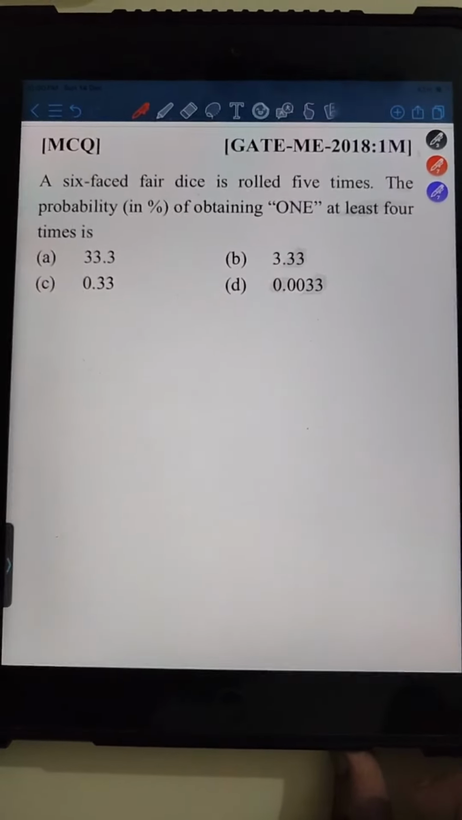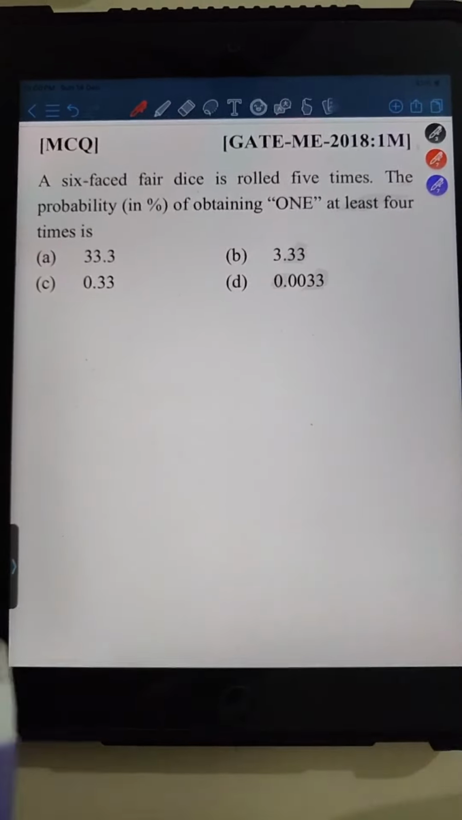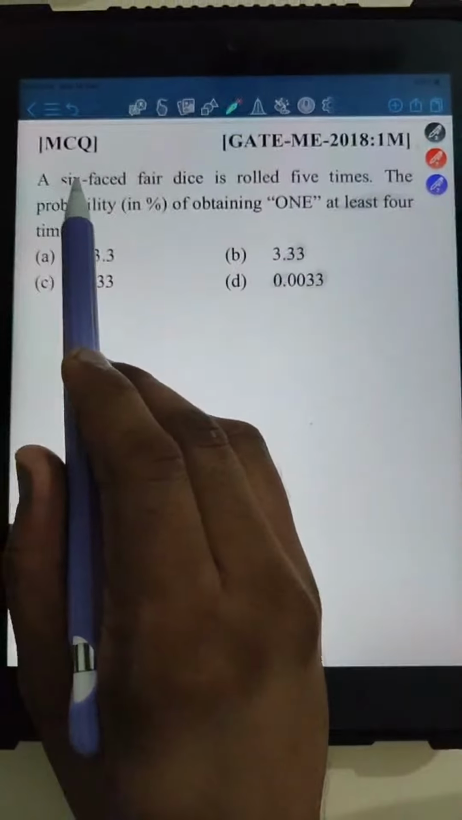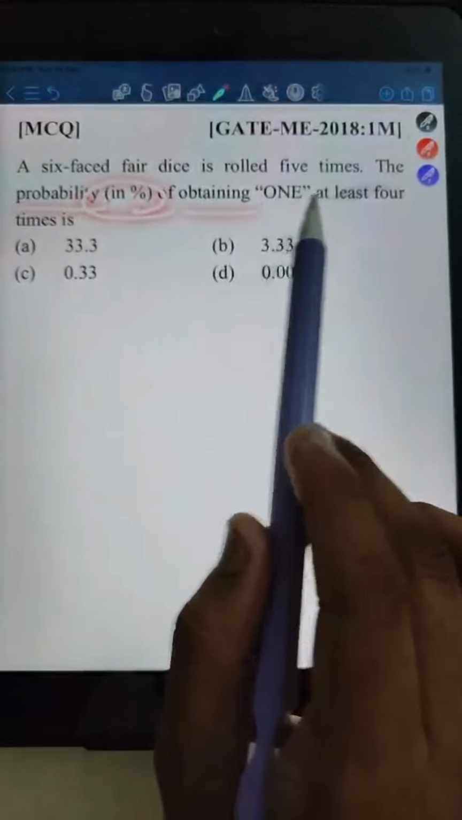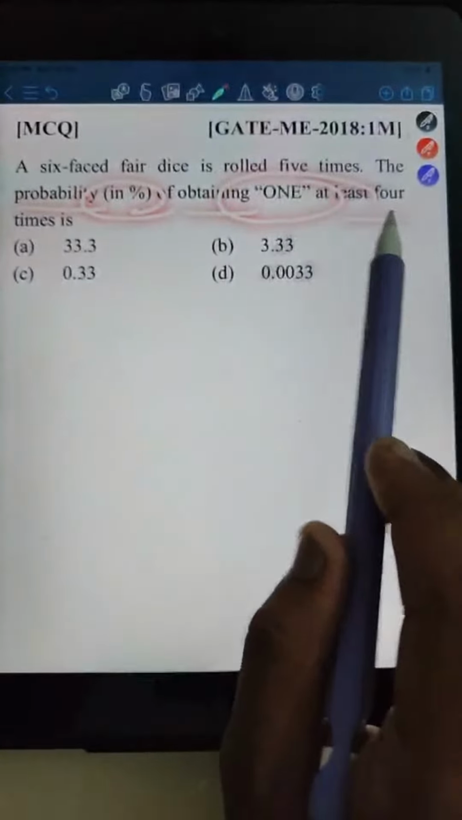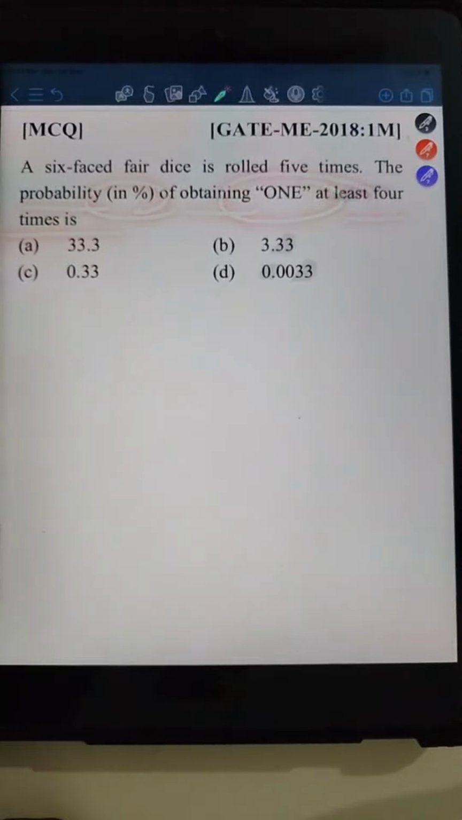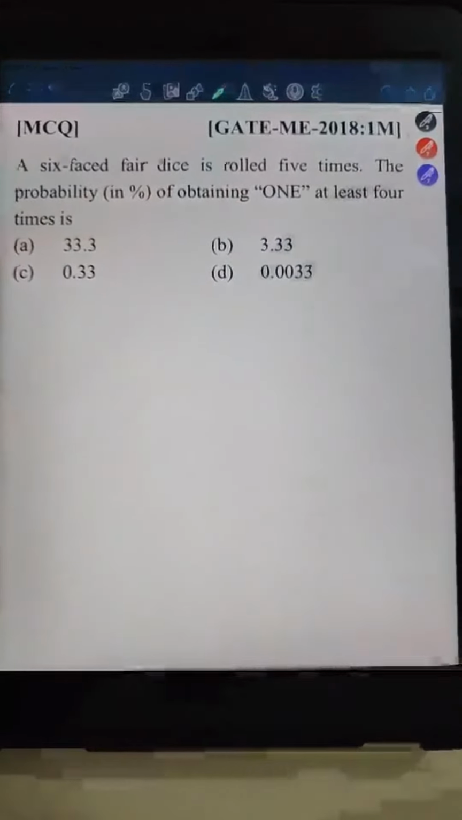Okay, so let me read the question for you guys. A 6-faced fair dice is rolled 5 times, right? एक फेयर डाइस दे रखा है जिसको 5 बारी हमने रोल किया है. The probability in percentage of obtaining 1 at least 4 times. क्या बोला गया? कम से कम 4 बारी